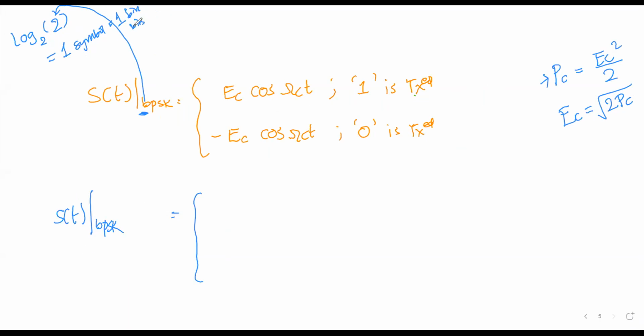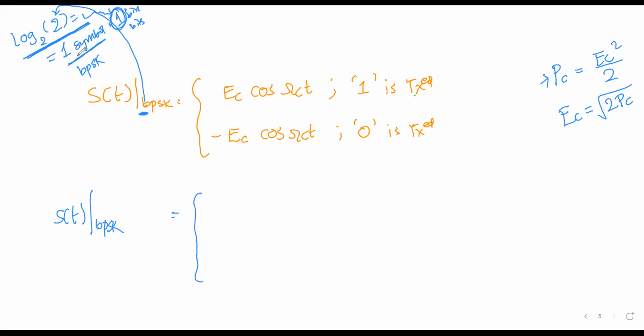For QPSK, one symbol is equal to two binary bits. Log base 2 of 2 is 1, so one symbol for BPSK is equal to one bit. What is this 2 in log base 2 of 2? This 2 is for this BPSK, binary. So if it is QPSK, you have to write 4 here. So log base 2 of 4, you will get two binary bits taken together as one QPSK symbol.